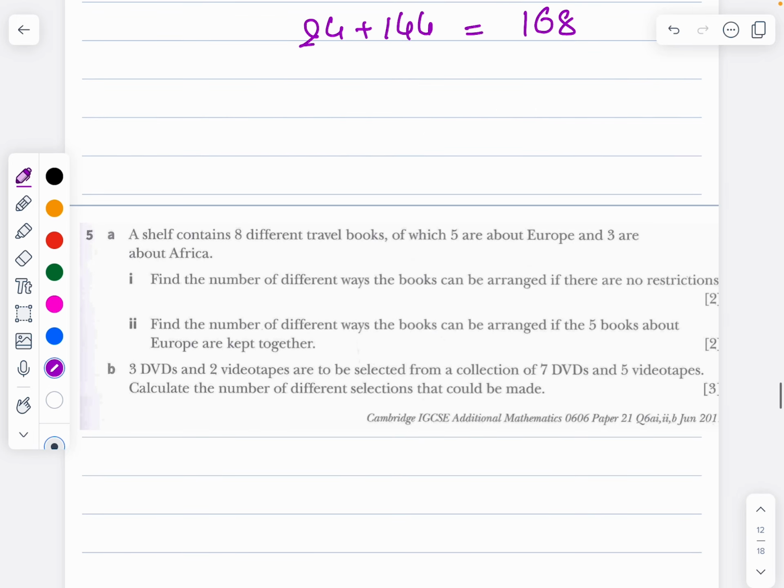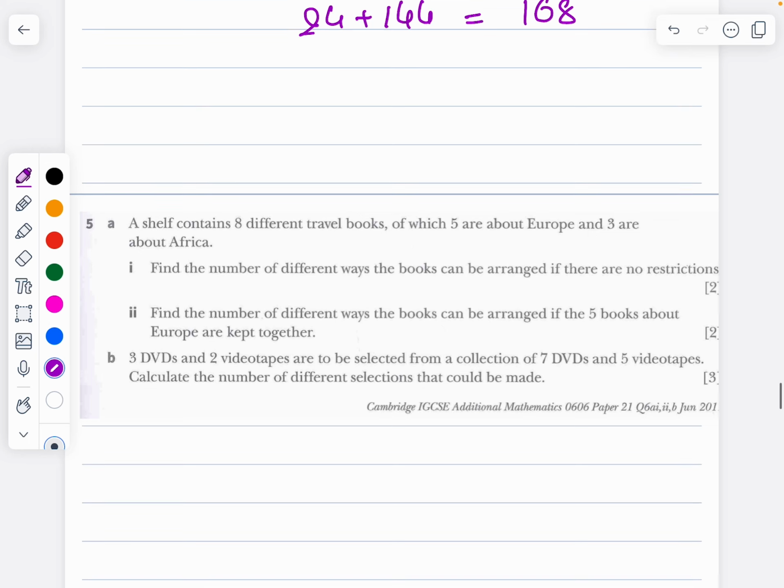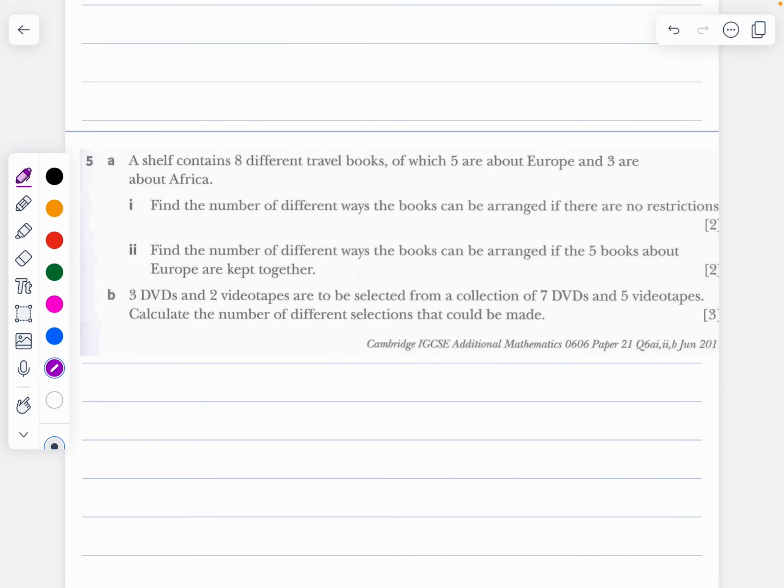Now coming to question number 5. This question number 5 is from 2011.